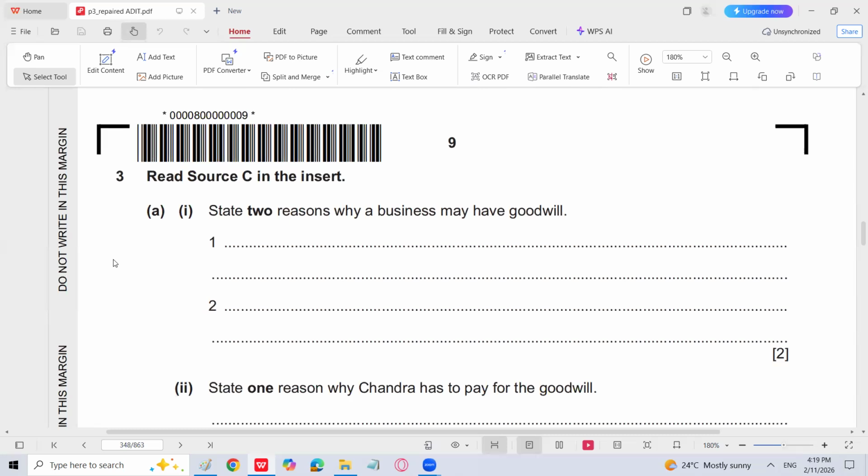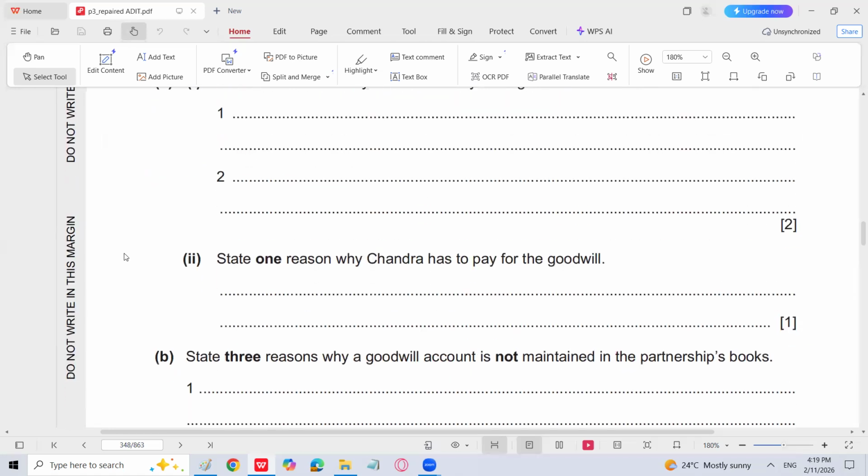State one reason why Chandra has to pay for the goodwill. Because he has to pay the other partners for the goodwill they have created. Because he is admitting into the business, so he has to pay to give a true and fair view of the business for the goodwill which has been created by the previous partners.